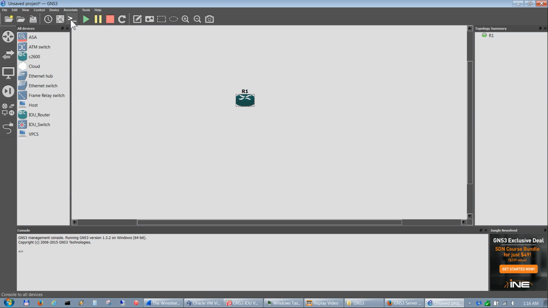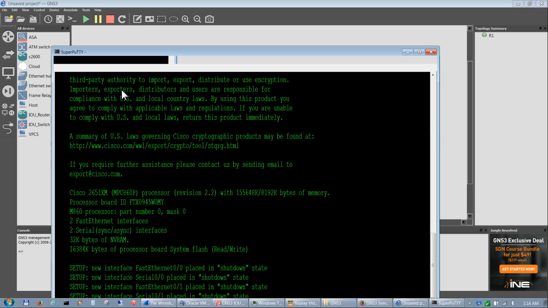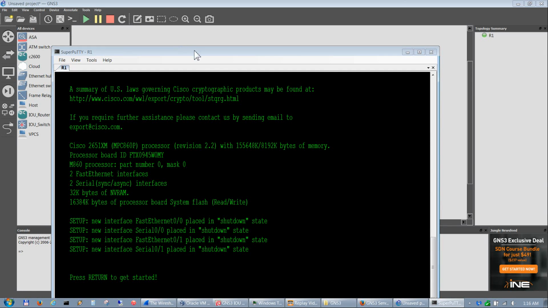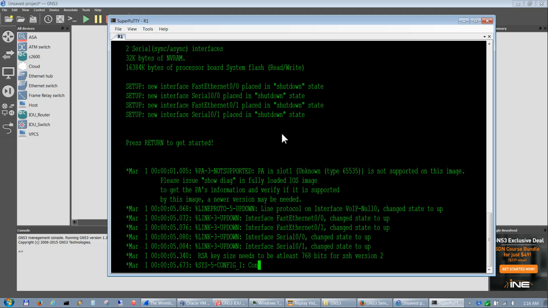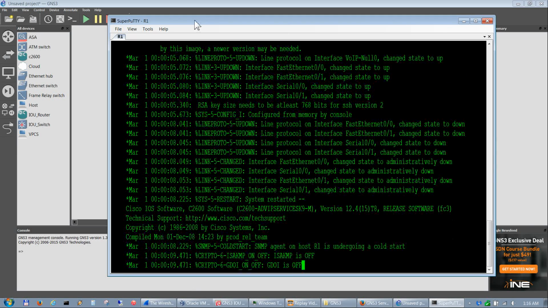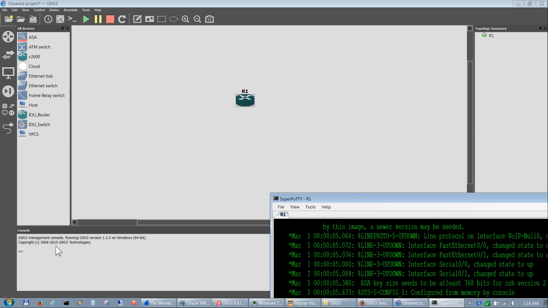We'll go ahead and click the console button right here, which will load Super Putty. And while it's loading, I'll mention also down here is this console window, which gives status on Dynamips.